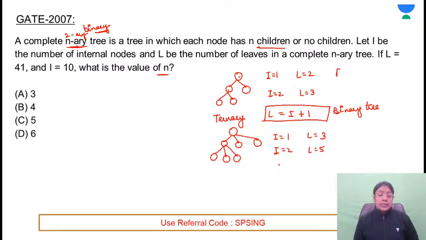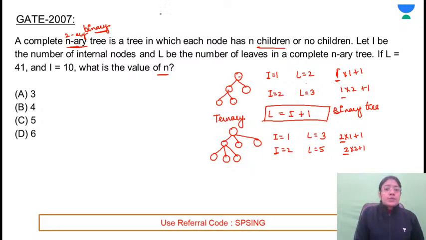2L plus 1. Yes. So it is 2 into 1 plus 1. 2 into 2 plus 1. Here what did you have? That was 1 into 1 plus 1. 1 into 2 internal nodes plus 1. So if it is an n-array tree, what is the value of n here? 2. What is the value of n here? 1. Similarly, what will it be for 4?